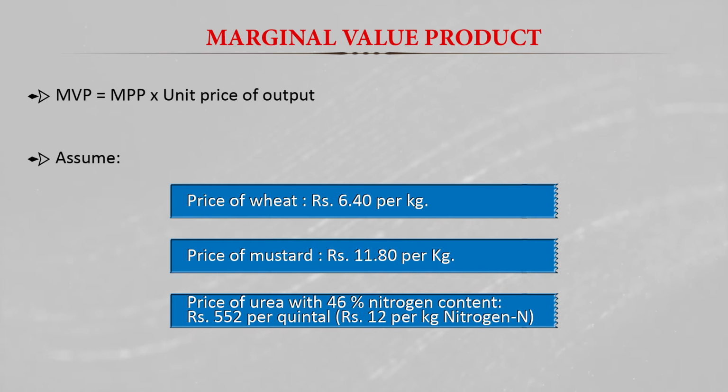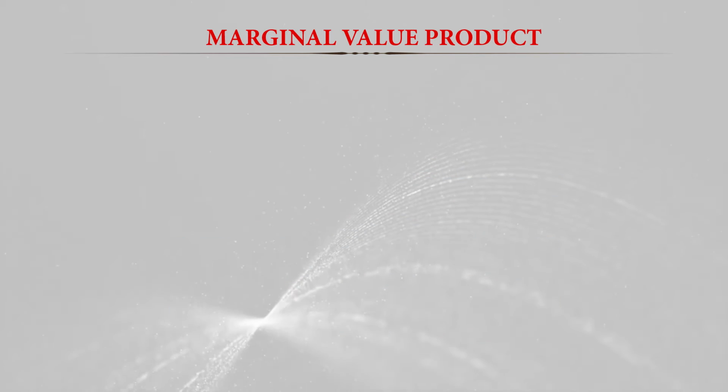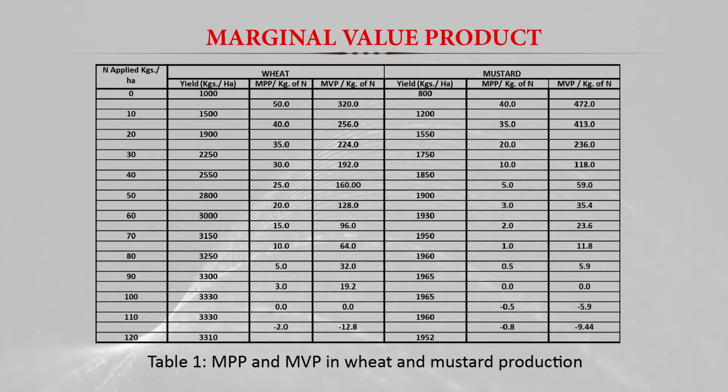When we calculate the cost of nitrogen per kg, it comes to around 12 rupees per kg. So this is the basic example, and the response of the yield to the application of nitrogen is reflected in the table.